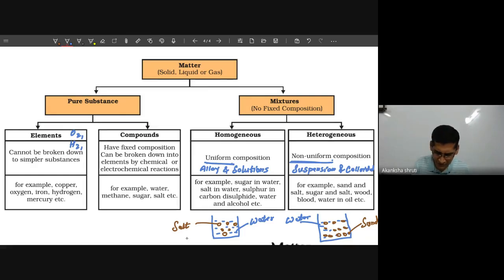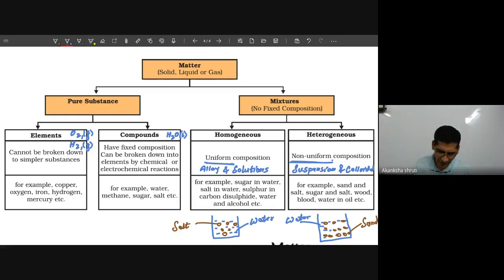So oxygen and hydrogen are gaseous particles. These are elements, meaning they consist of only one kind of matter or particle. But when oxygen and hydrogen combine together, they form a new kind of compound called H2O. H2O is our water, and it is present in the liquid phase, though oxygen and hydrogen are in the gaseous phase.